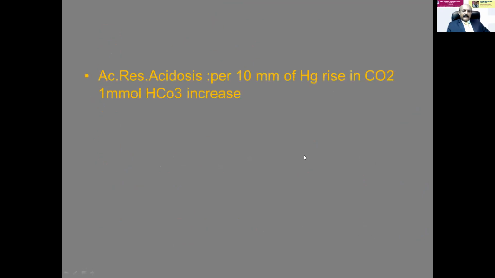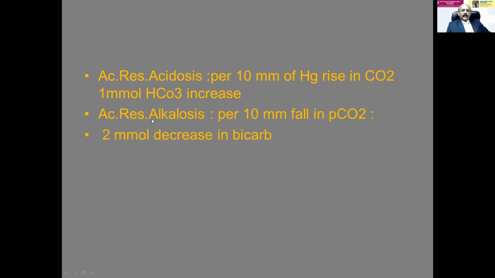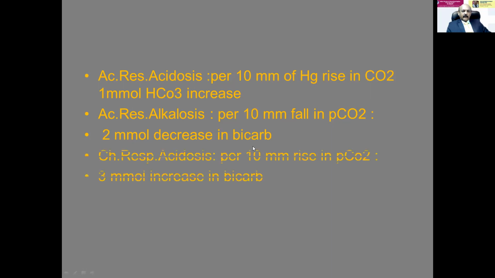Now, I will give you an easy clue so you remember these statements. Acute respiratory acidosis: for every 10 mmHg rise in carbon dioxide, 1 millimole of bicarbonate will be increasing. In acute respiratory alkalosis, there will be a fall in PaCO2. So for every 10 mmHg fall in PaCO2, there will be a 2 millimole decrease in bicarbonate, because bicarbonate has to decrease because then only it can produce metabolic acidosis.